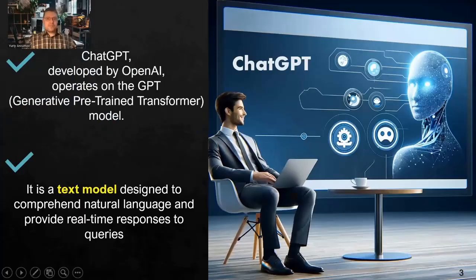ChatGPT was developed by OpenAI. It operates on the generative pre-trained transformer model. So GPT stands for generative pre-trained transformer. ChatGPT is a text model that's designed to comprehend natural language and provides real-time responses to your requests. So it's mainly a text model and it works with large amounts of text.